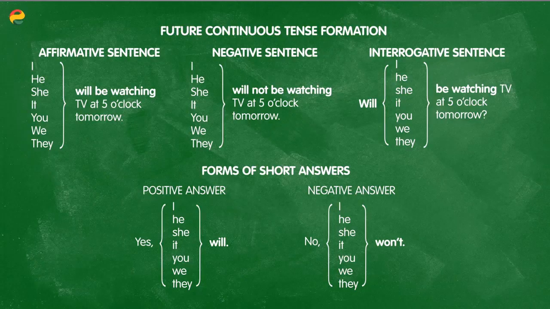So now, having spoken about the future simple tense, we need to move on to discussing the future continuous tense in English. So first, let's look at some of the ways that we construct the future continuous tense by looking at Table 4. To make an affirmative sentence using the future continuous tense, you say simply I, he, she, it, you, we, and they. Again, all forms are the same, no matter who you're talking about.